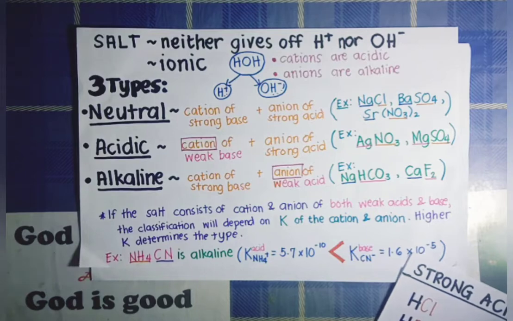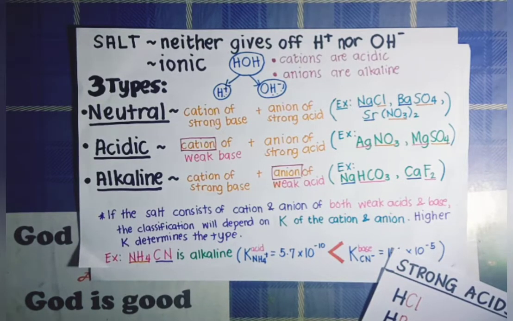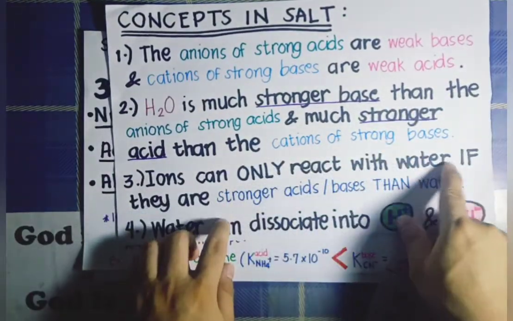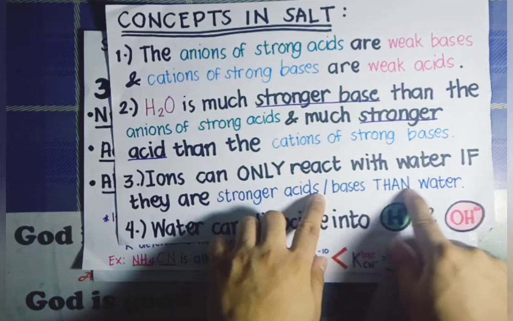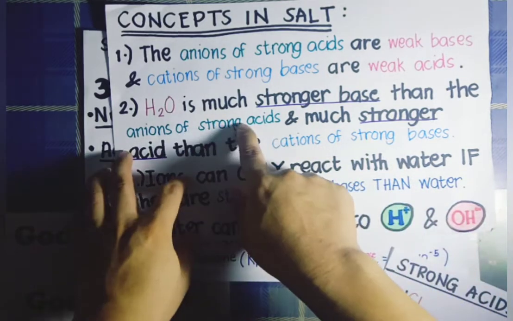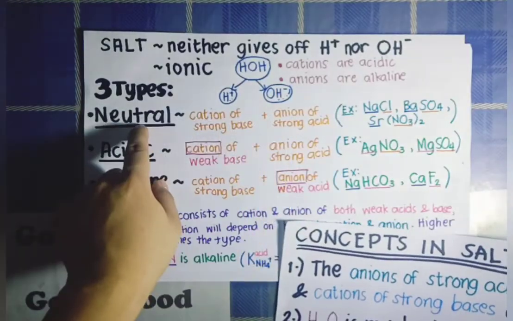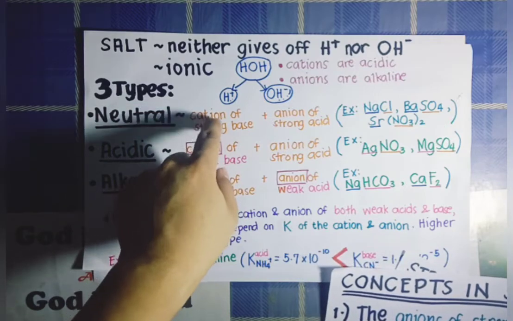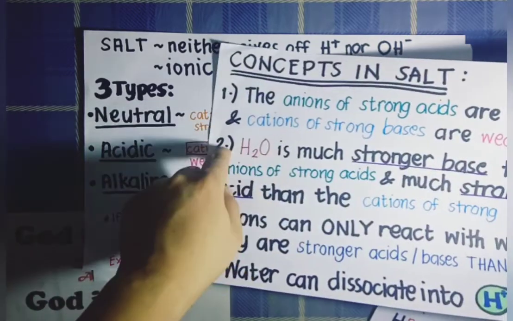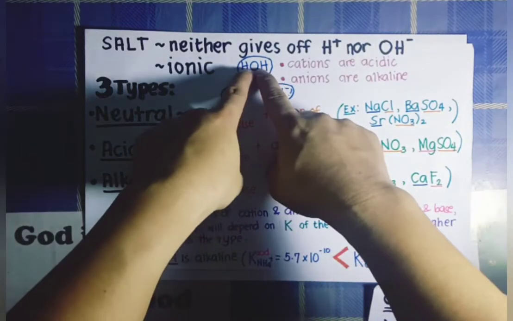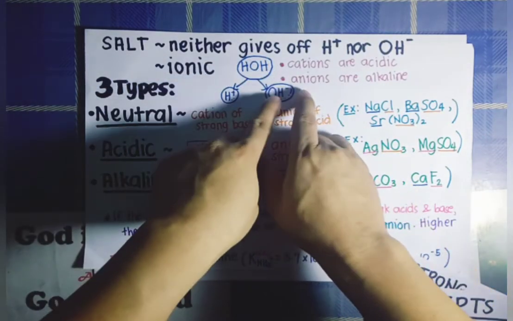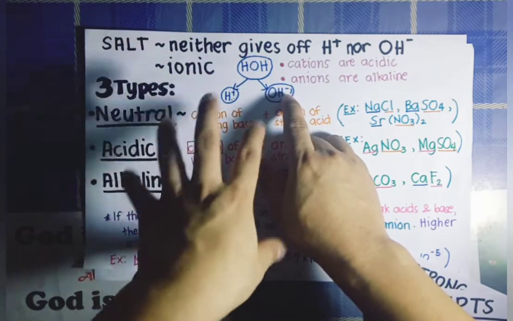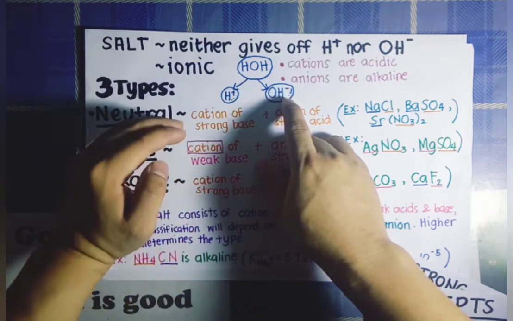Why? Again, according to our third concept earlier, ions can only react with water if they are stronger acids or bases than water. Now, the anions of strong acids, one of the components of neutral salt, and the cations of strong bases, one of the components of neutral salts, are much weaker than the water molecule, and therefore these two cannot react with the water molecule to form either hydrogen ion or hydroxide ion. Therefore, nothing will happen on the water molecule. The water molecule will remain as it is, and therefore it will produce a neutral solution.